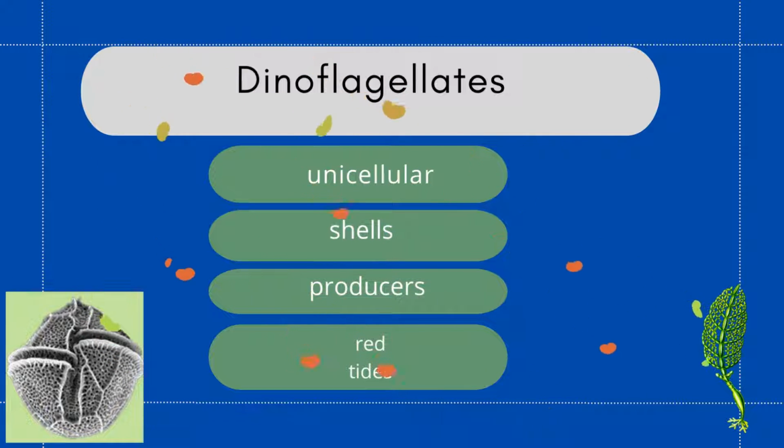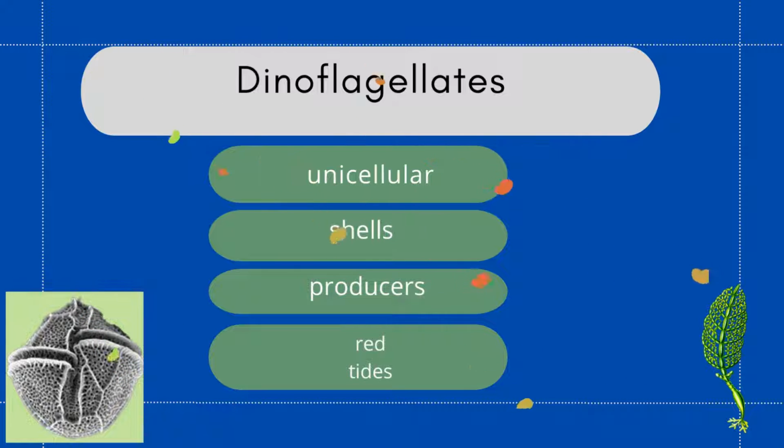Dinoflagellates are known to have occasional population explosions. Their population increases rapidly. That is called occasional population explosion, and the other name for that is blooms. These blooms frequently color the water orange, red, or brown and are known as red tide.